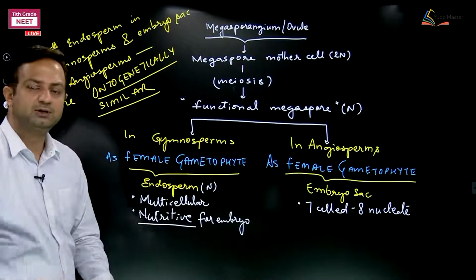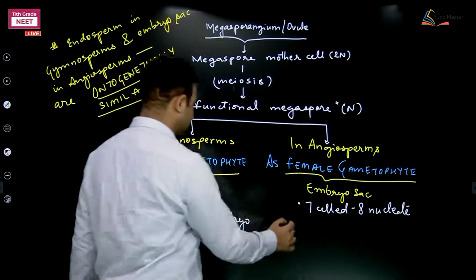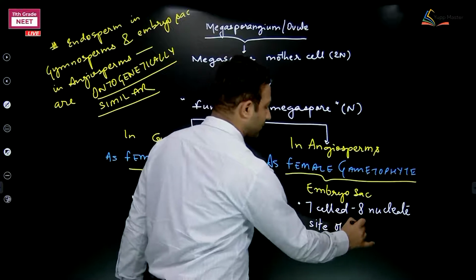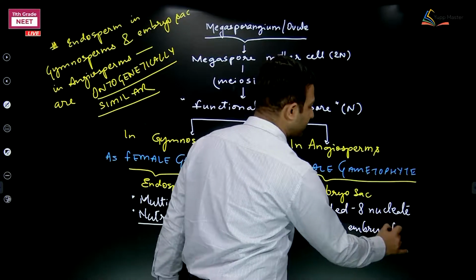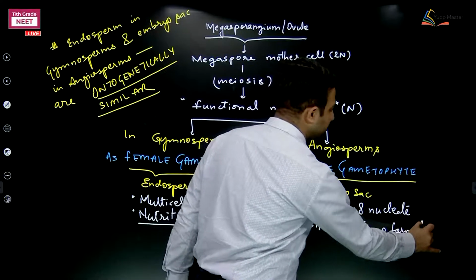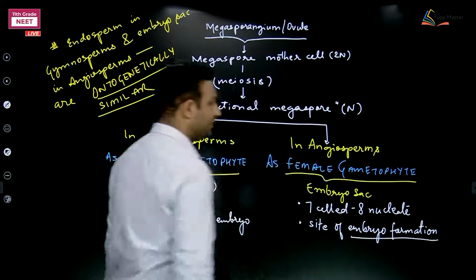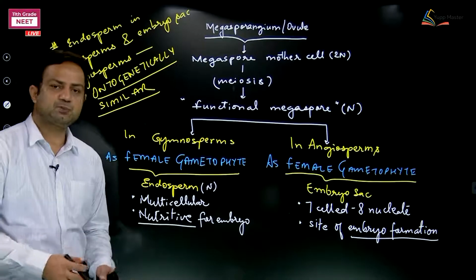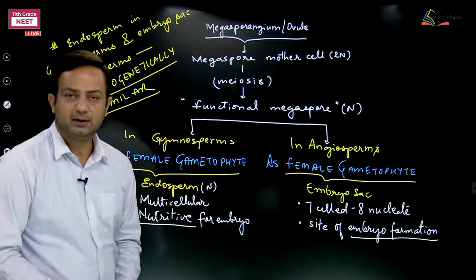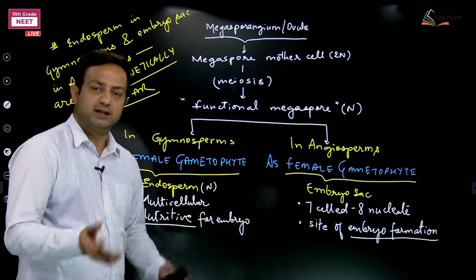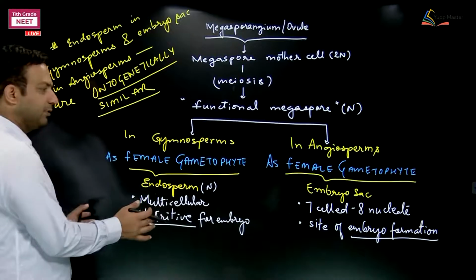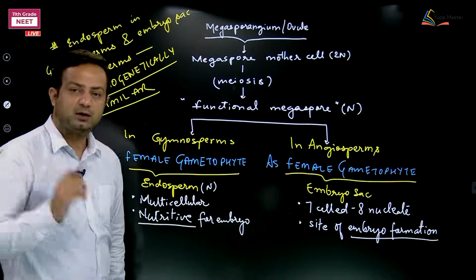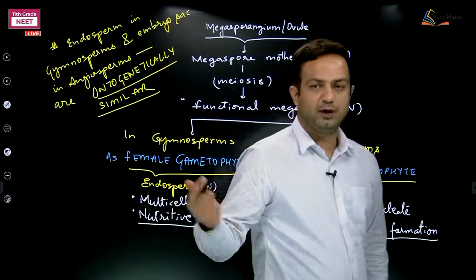From multicellular it is becoming few celled in angiosperms. Number two is the site of embryo formation or embryogenesis. The fate is totally different. The two things are not exactly same. Angiosperms are also going to form endosperm, but that endosperm will be something else. It is not here. Okay. So remember how the two gametophytes are same or how they are different. Fine. Hope you are getting this.